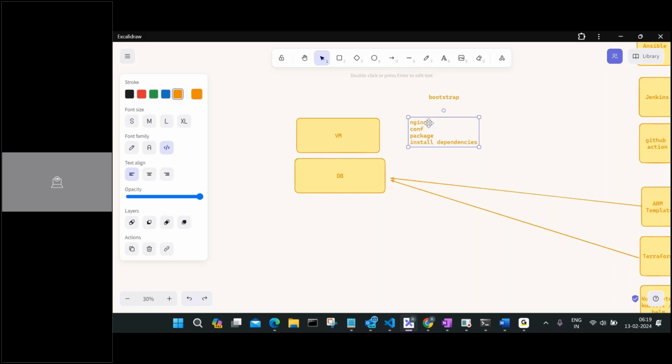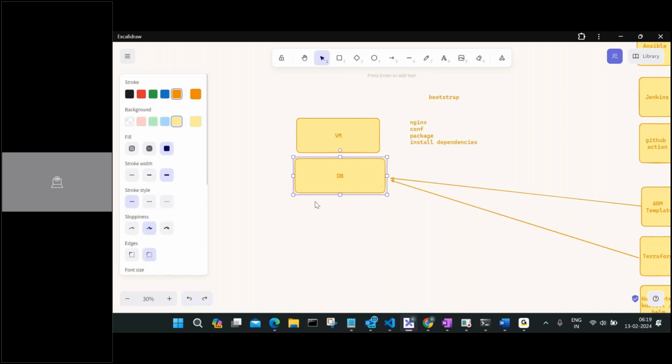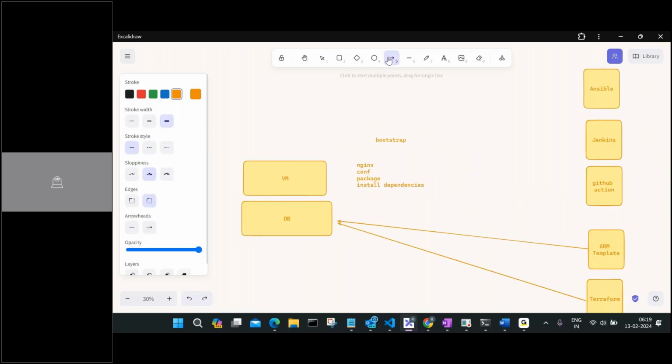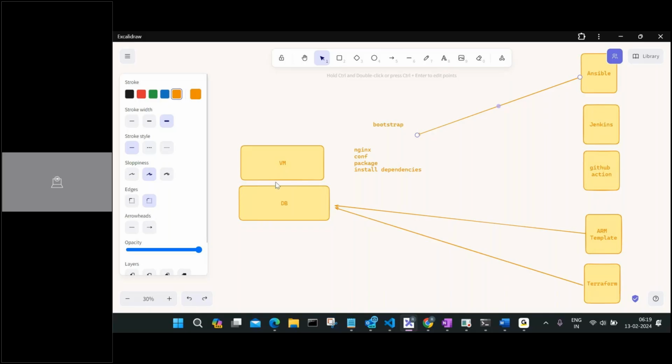Okay, that is one thing. Second thing, I can also configure some database configuration. Maybe I want to create some sample database. I want to ensure that this kind of configuration I'm creating. So all this configuration, you can really do using Ansible. Ansible is not for creating the resources. It is for configuring the resources. You can use it for creating also, but people are not using Ansible that much nowadays. I don't see Ansible getting heavily used, but in some scenarios it might be.